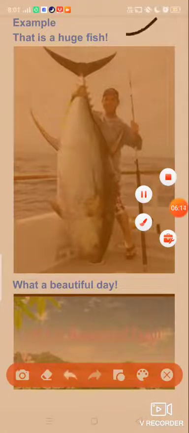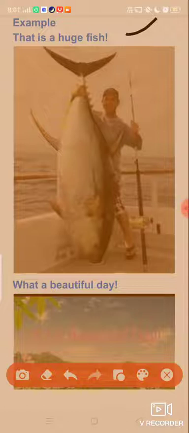That is a huge fish. Here we are expressing the feeling of surprise by seeing the size of a fish. What a beautiful day. Here we are expressing an emotion of happiness after having a nice day. So, such sentences are called exclamatory sentences as they express the emotion or feeling of the speaker.